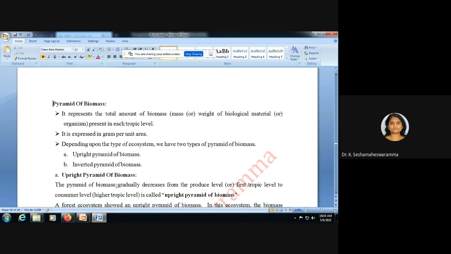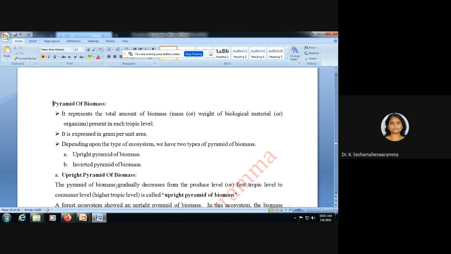Pyramid of biomass. Pyramid of biomass represents the total amount of biomass, mass or weight of biological material or organism in each trophic level. It is expressed in gram per area, but pyramid of number is expressed in number per unit area.